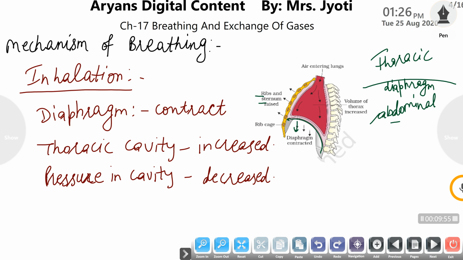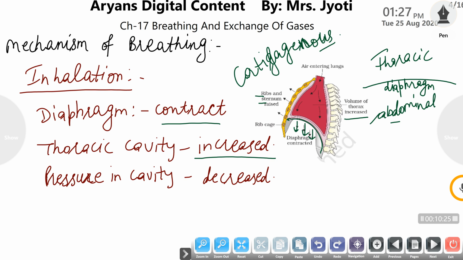The ribs and sternum have cartilaginous bands, and with the help of these cartilaginous bands, the ribs and sternum expand. As the ribs and sternum expand and the diaphragm contracts towards the abdominal cavity, the size and volume of the thoracic cavity is increased.